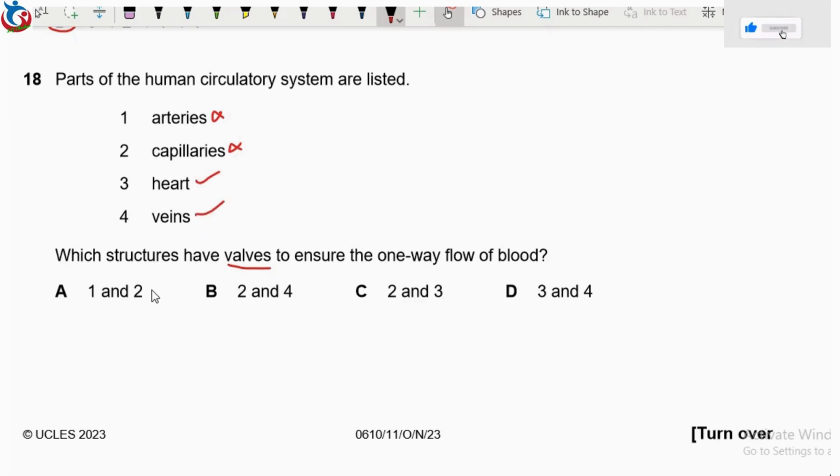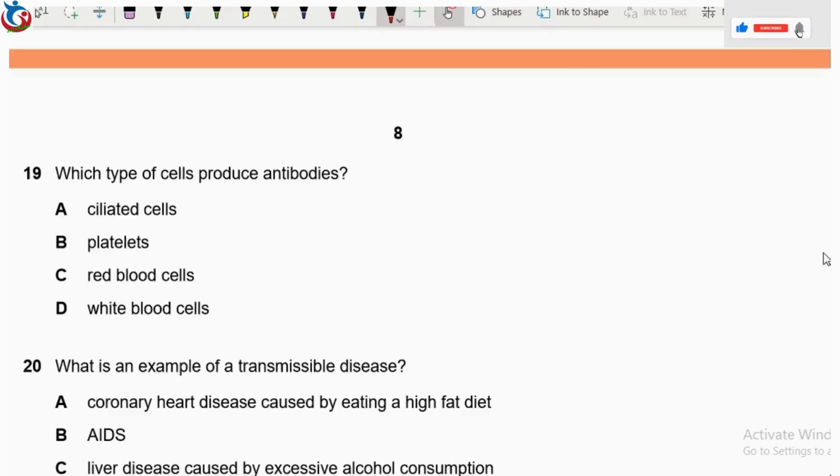Option A is wrong. Option B is wrong. Option C is wrong. So our correct option is option D, 3 and 4. 3 and 4 is the perfect answer. Then we now move to question 19.